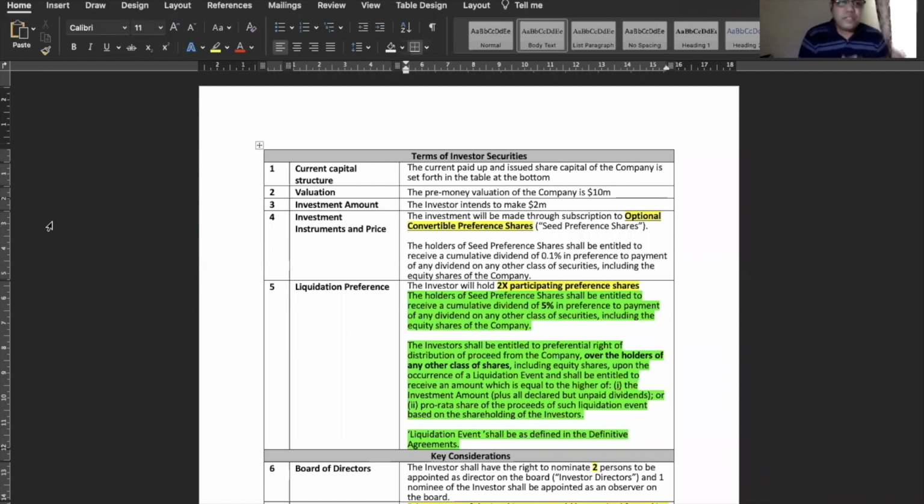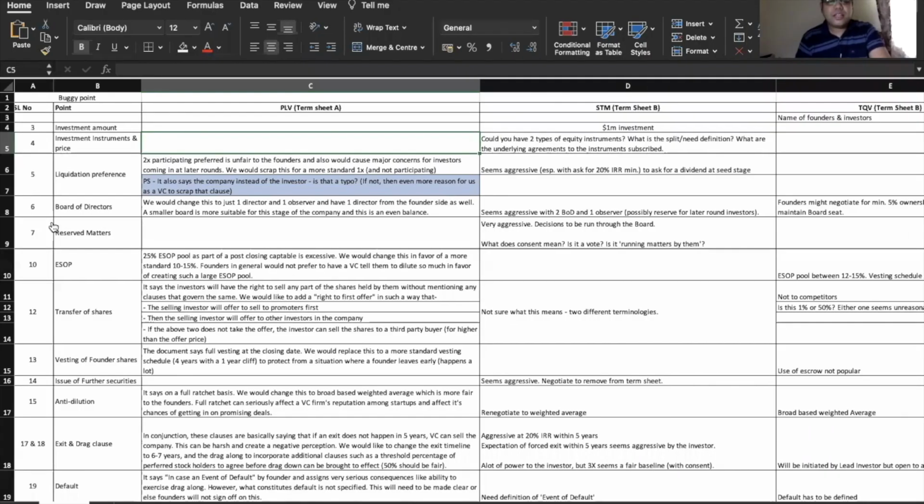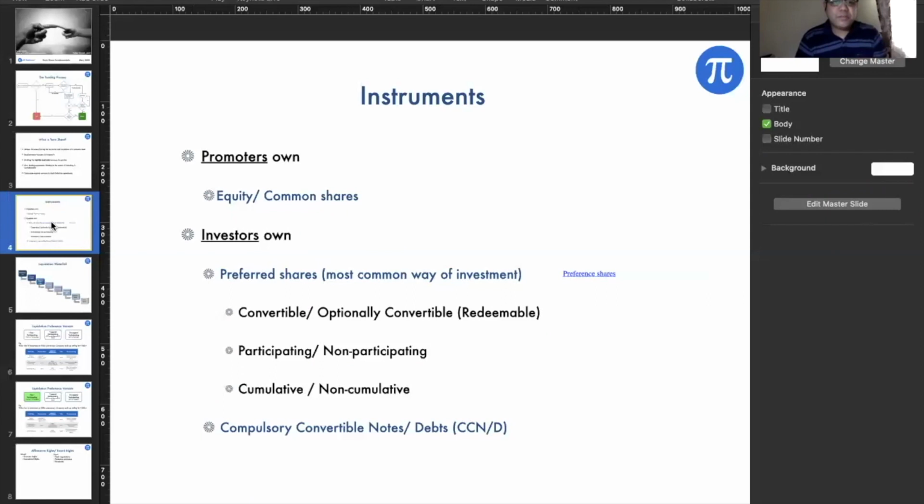Sometimes there can be many scenarios. If the company is doing well, it has enough cash to pay out these preference shares. But if the company is not doing well, obviously there's a huge cash burn, and I'm not sure whether the company will even be able to meet this. So this is not a very good practice of having optionally convertible preference shares. The best practice is to have a CCPS, which is called compulsory convertible preference shares. Okay, any questions? Just let me know.